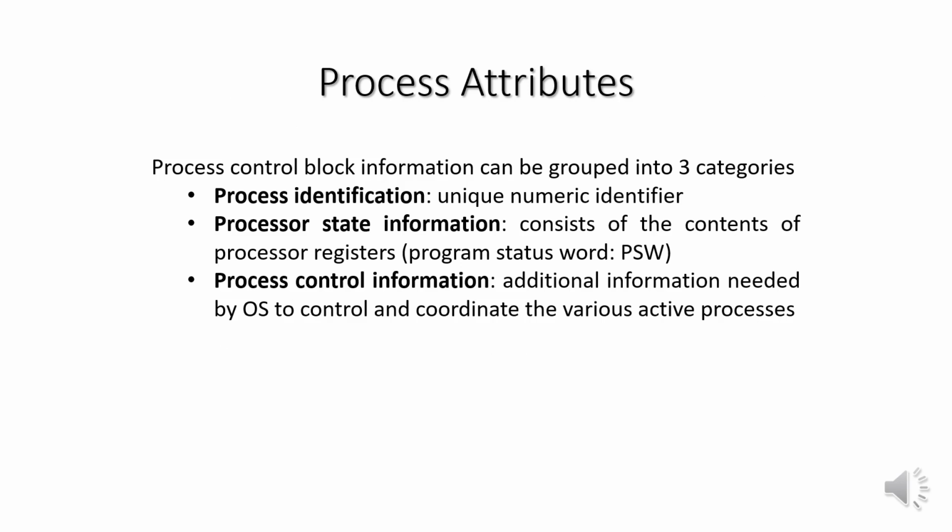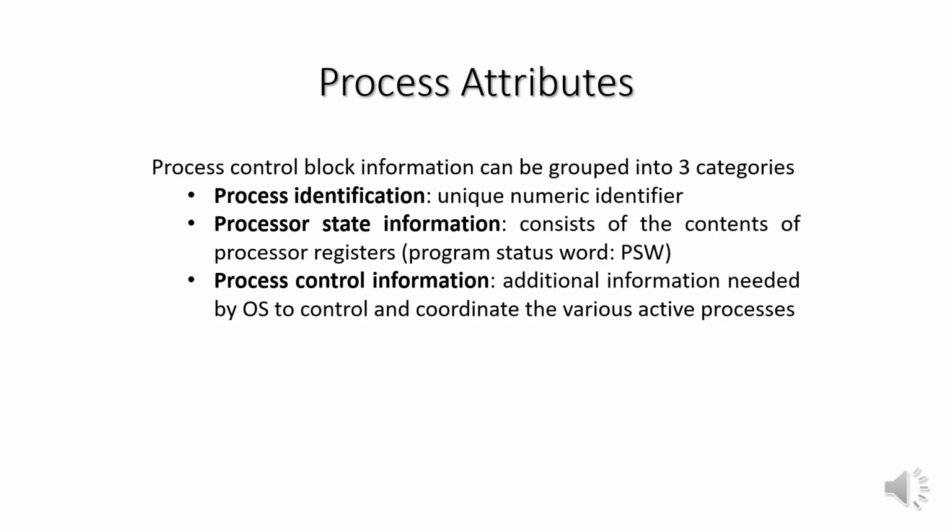First, process identification, which is required to identify a particular process, so each process has a unique numeric identifier. Second, processor state information. It consists of the contents of processor registers, known as the program status word, PSW.